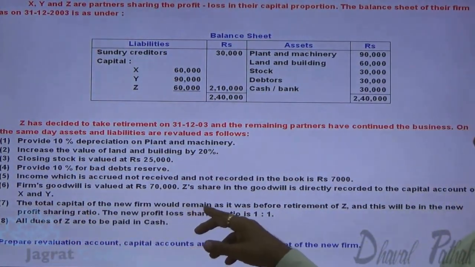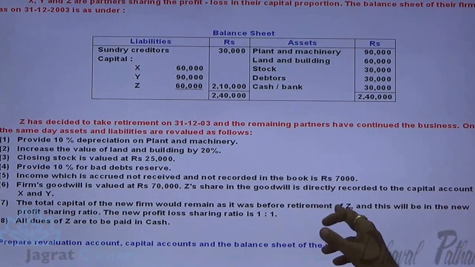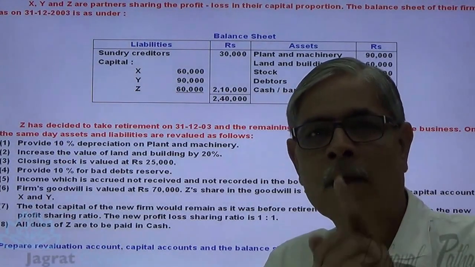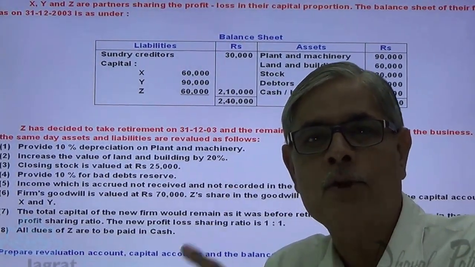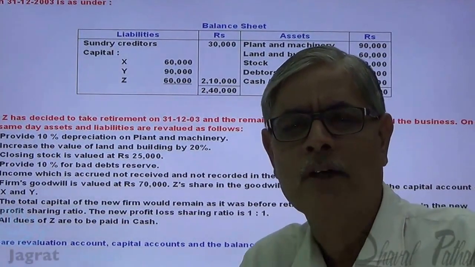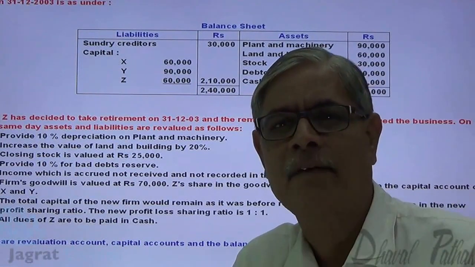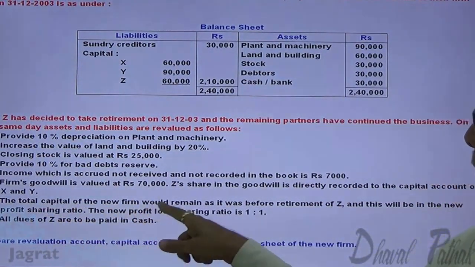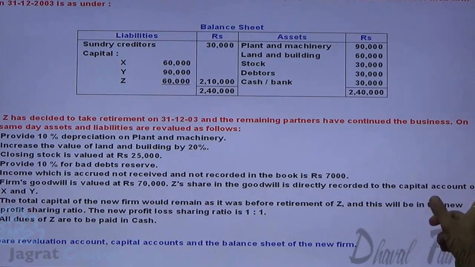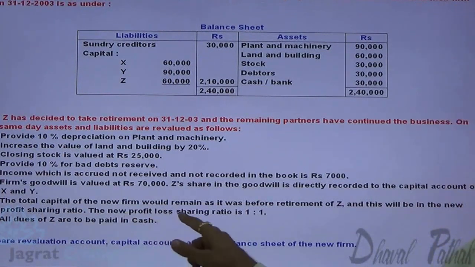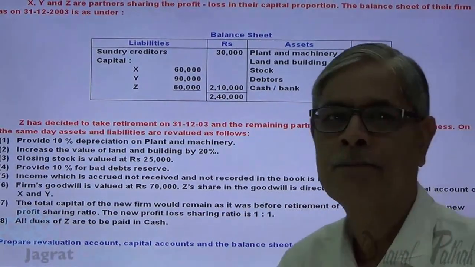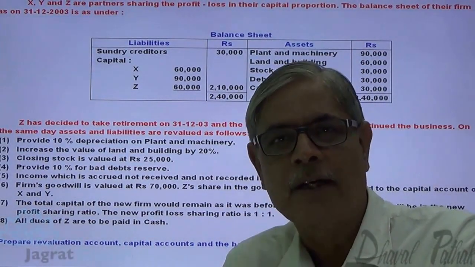The total capital of the new firm remained as it was before retirement. So what was the total capital? 2,10,000. That should remain even after retirement. So capital after retirement should be 2,10,000, and that is required to be contributed by continuing partners, that is X and Y. So total capital of the new firm will remain as it was before retirement, and this will be in the new profit sharing ratio. New profit and loss sharing ratio is 1:1. So what was the capital before retirement? 2,10,000. What capital do they intend to maintain after retirement?